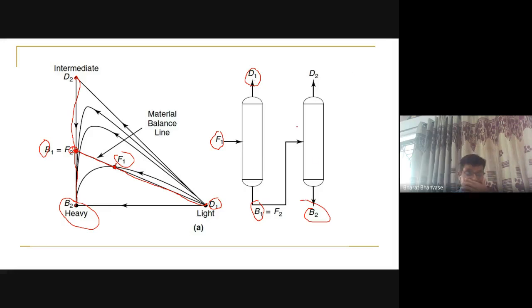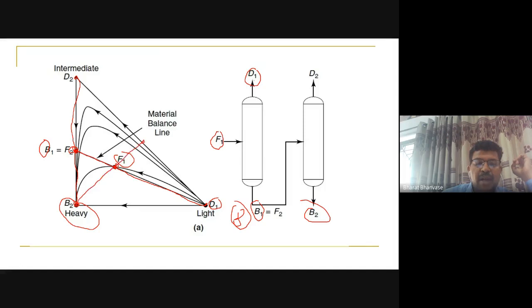This is direct sequencing. And indirect sequencing, suppose if you carry out the indirect sequencing, that means from the first column itself I am getting B1 as a pure component. Where is B1 here? Sorry, the heaviest component, that means B2. This should be in the first column, right? So here, if F is the feed, and this is B2, the heaviest component, which I want as a product, I can join these two and extend the line.